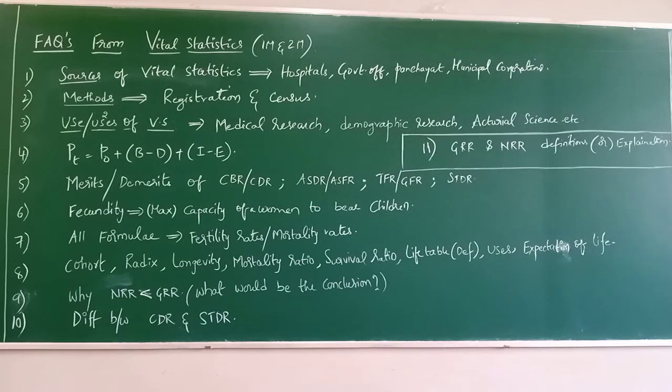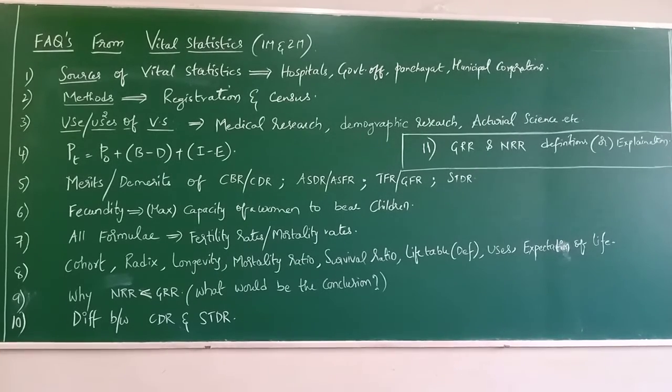Clear? Now coming to ASDR and ASFR, age specific death rate and age specific fertility rate. Let us see what the common merit and demerit of ASFR and ASDR are. First thing, as you all know, the merit: it is simple to understand and easy to calculate. This is a common merit. Everybody can write this common merit.